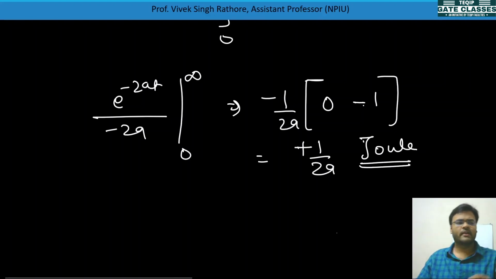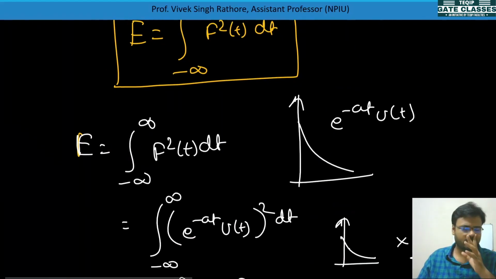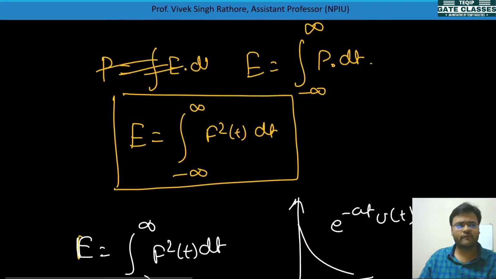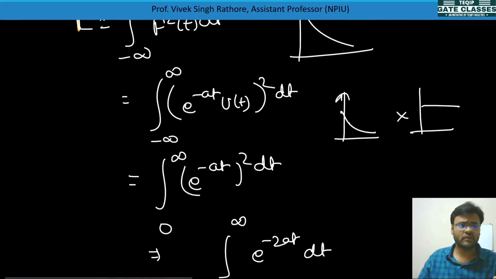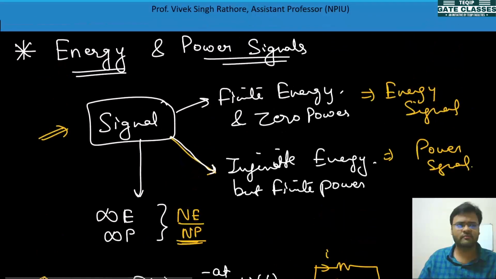So now what you understood is, you have been given one signal, that is e to the power minus at, and you have calculated its energy. First you calculated energy and you got some energy. That means this signal has some finite energy in it. So energy is finite, so you can understand that this signal is an energy signal. Okay, fine.